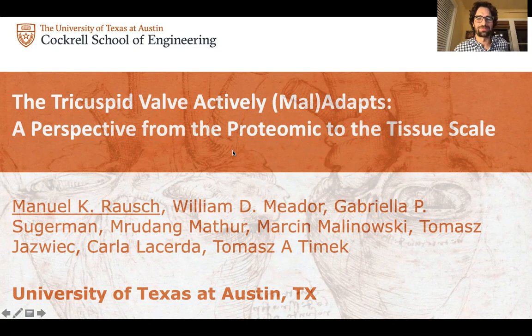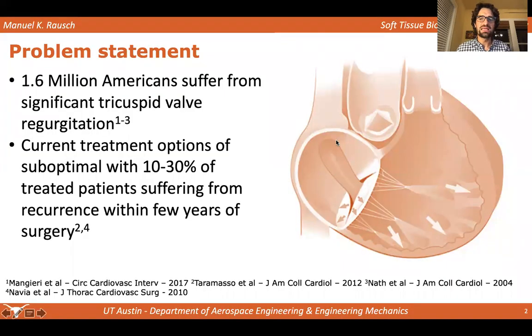Well, welcome to "The tricuspid valve actively maladapts: a perspective from the proteomic to the tissue scale." I'd like to thank my students as well as my co-authors who have been incredibly helpful with this project. The problem I'm trying to address and understand is that of tricuspid valve regurgitation.